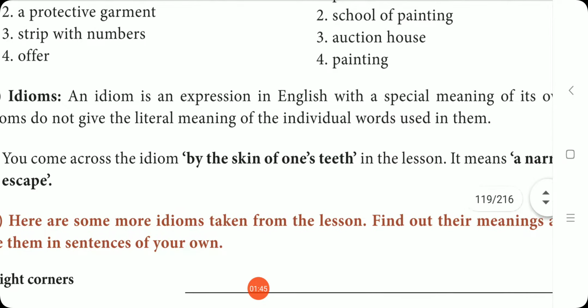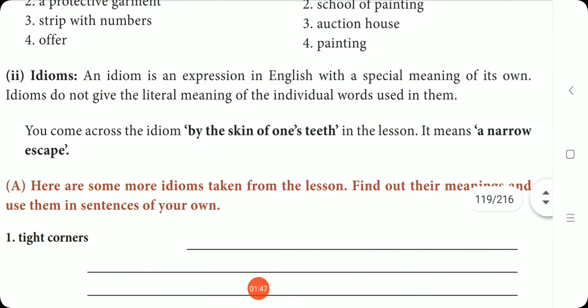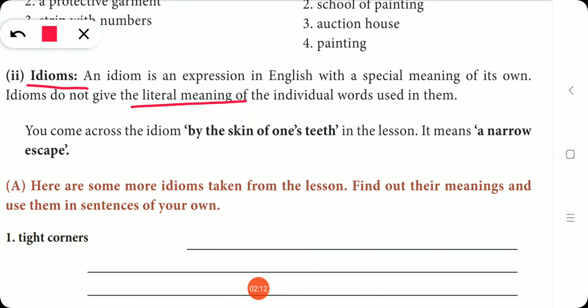Okay. So next one is idioms. So what is an idiom? An idiom is an expression in English with a special meaning of its own. Idioms do not give the literal meaning of the individual words used in them. Okay, so already you know that idioms will not give the literal meaning. It will give a figurative meaning. So what is meant by literal meaning? The original meaning conveyed by a sentence, by a phrase, words, they are called literal meaning.